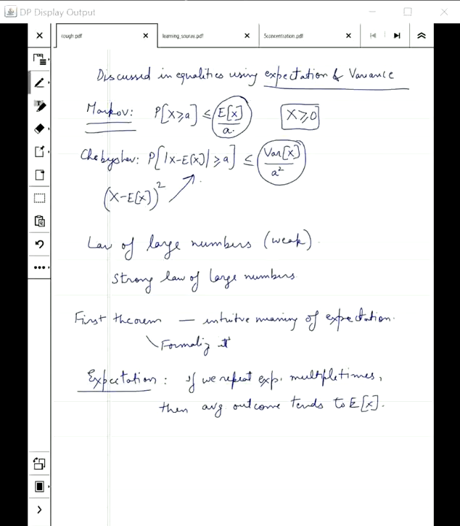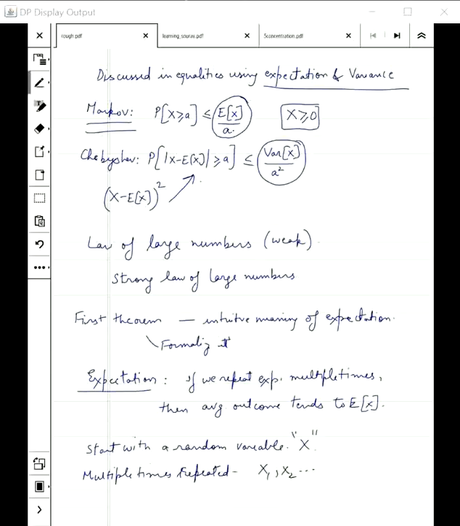We will start with a random variable X. We don't know anything about the sample space, or what values it takes. It's just some random variable X. If we repeat the experiment multiple times, then I will have many copies of this random variable X. I will give them names: in the first iteration the random variable is X1, then X2, up to Xn.